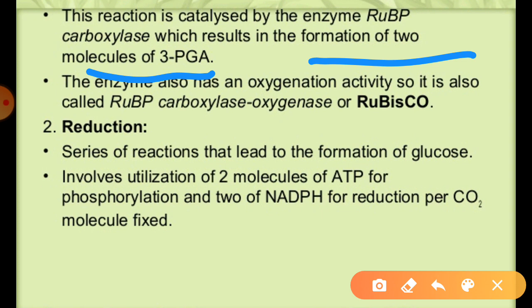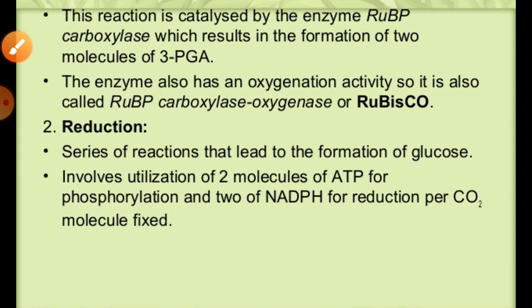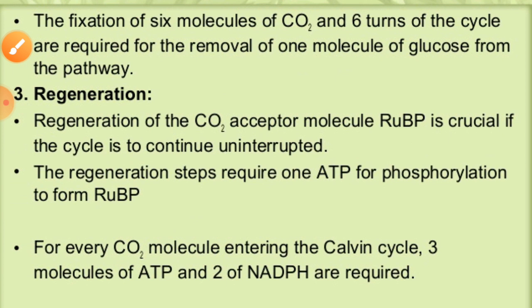phosphorylations. And due to that particular process there is, especially, the fixation of 6 molecules of carbon dioxide, and it takes 6 turns of the cycle, which is required in order to release 1 molecule of glucose from the pathway. Generally, it always helps to release 1 molecule of glucose from this pathway.